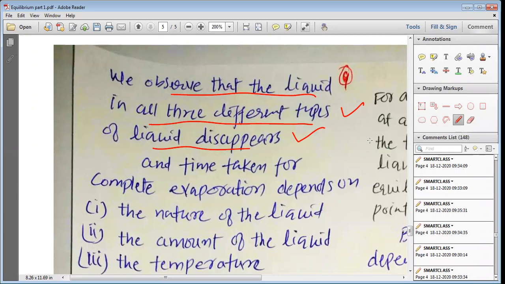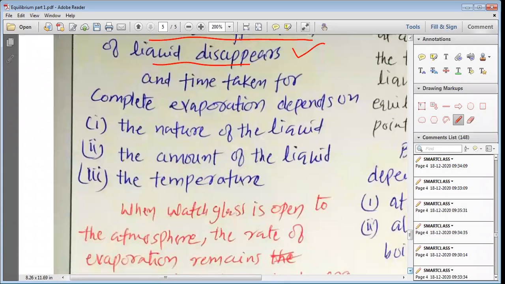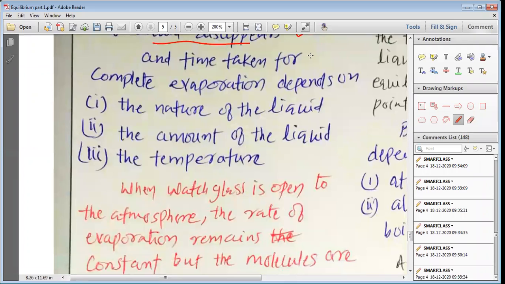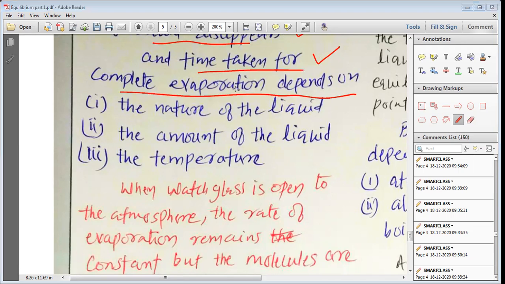Disappears means they vanish. They do not remain in the watch glass, and they completely undergo the process of evaporation. None of the liquid has been left in the watch glass or petri dish any further. And the time taken to complete evaporation depends upon the nature of the liquid, the amount of the liquid, and the temperature.